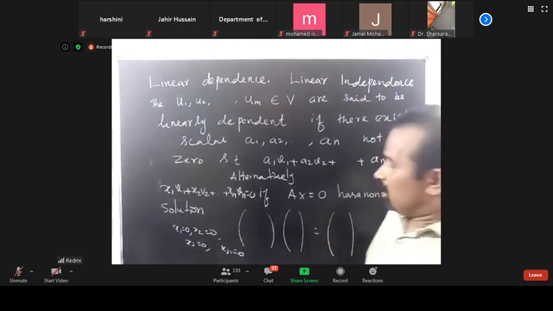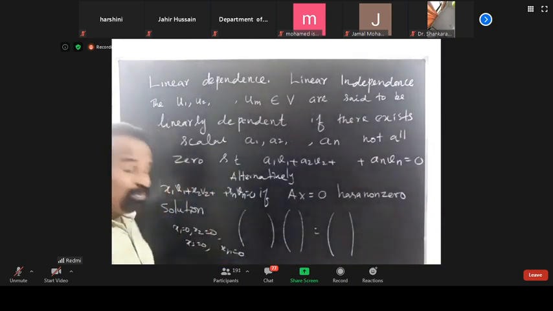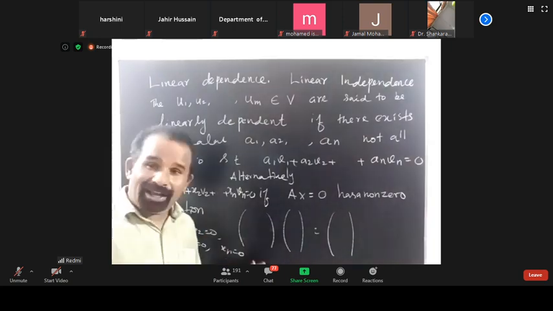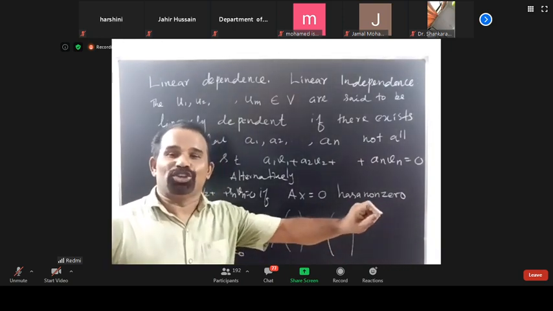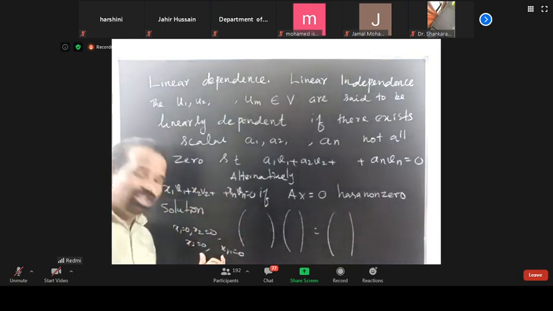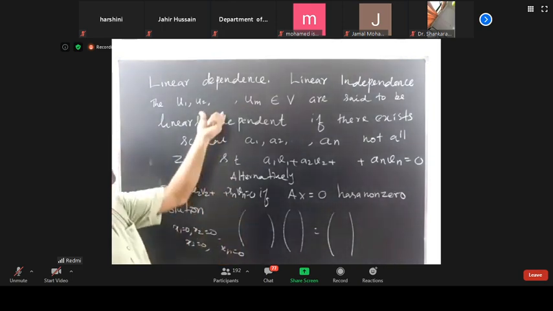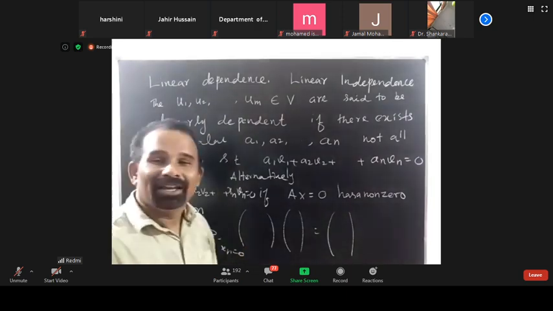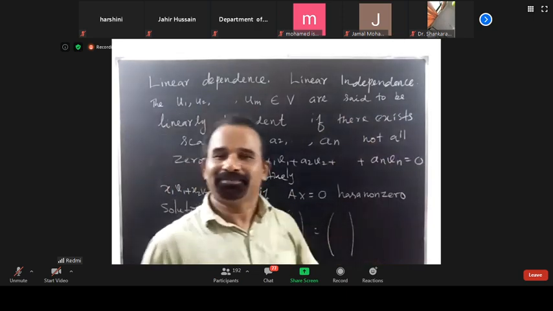Suppose this equation has only the zero solution; then the vectors are said to be linearly independent.